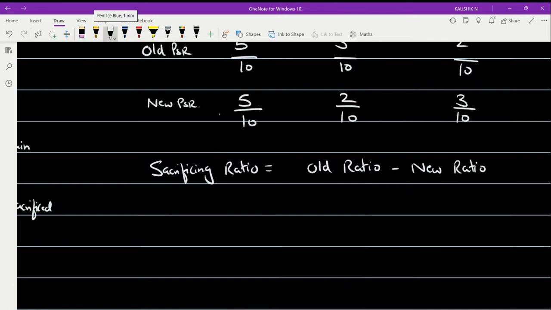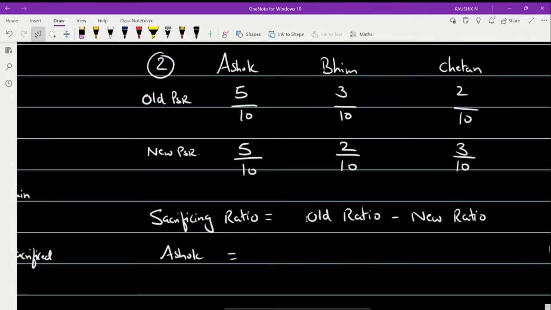First, let's go for Ashok. Calculate for Ashok. So for Ashok, what was his old ratio? The old ratio given here is 5 by 10. Right?